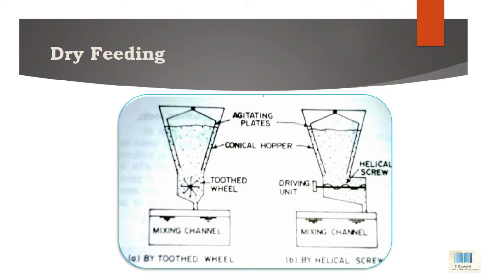Then the coagulant and water are mixed. The second is the helical screw. This portion is the driver unit and this is the helical screw. This is the conical hopper and these are the agitating plates. Then this is the mixing channel where water is available.